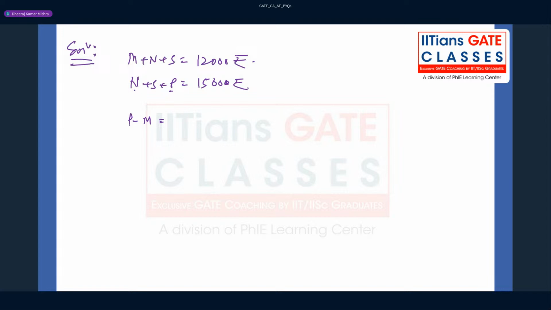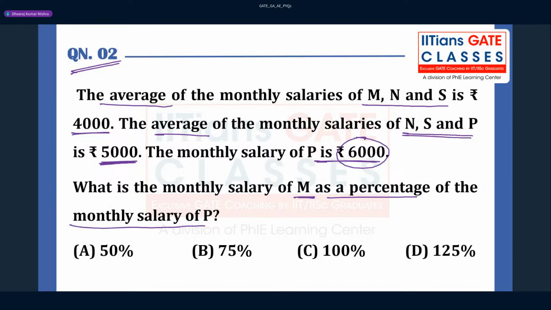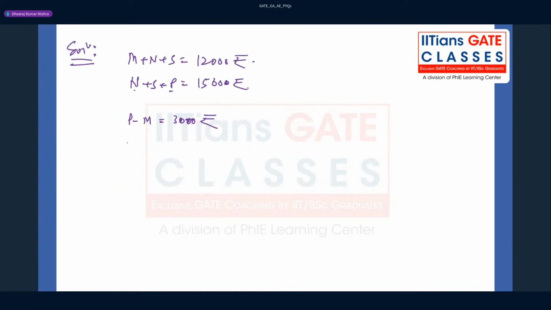Okay, P is nothing but the monthly salary, which is given. So P minus M is going to be 3,000 rupees, and the P salary is given here, you can say 6,000. So what is the salary of M? You can find the M salary: 6,000 minus 3,000. So your M salary is going to be 3,000. It's a very simple process that you can obtain. So now you know the P salary and you know the M salary.